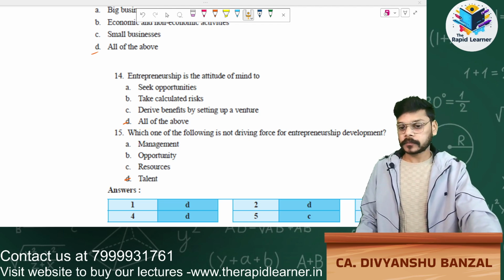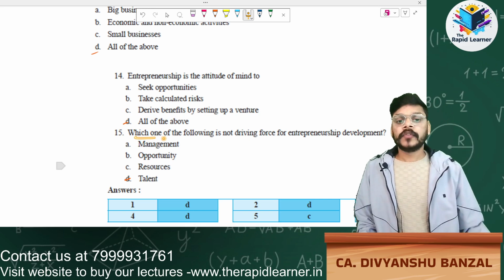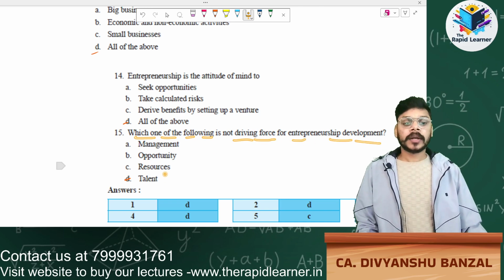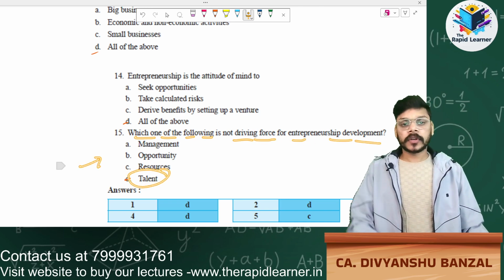Okay, now last one, which one of the following is not a driving force for entrepreneurial development? Talent. This is also given in our book.